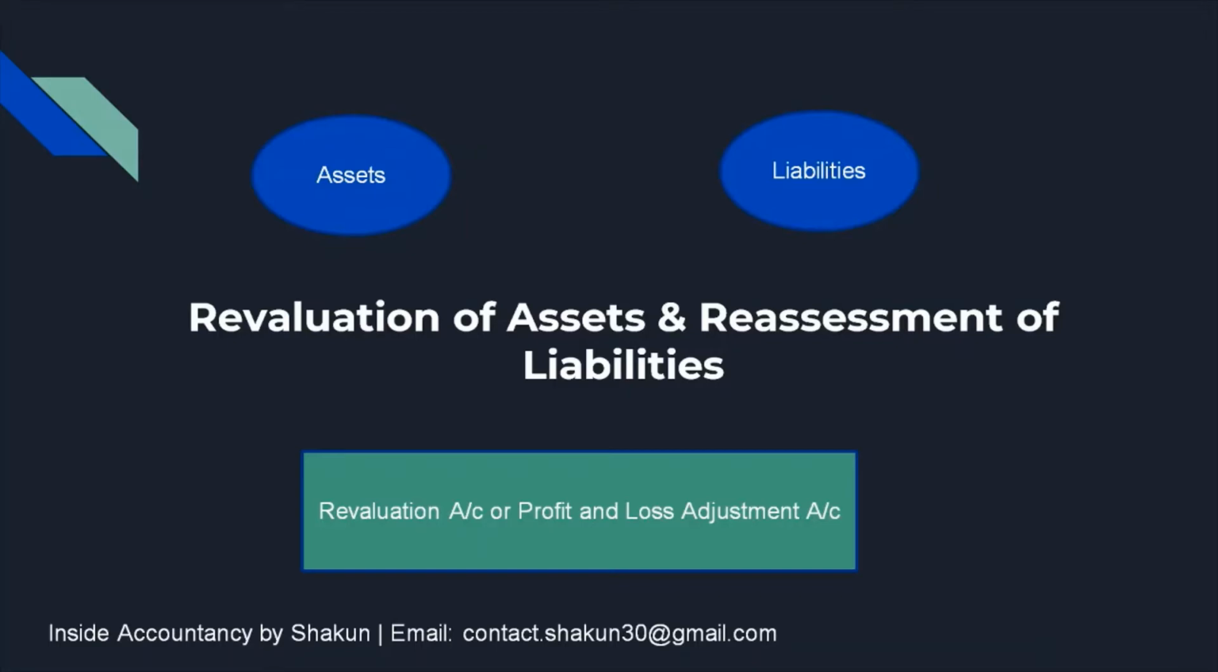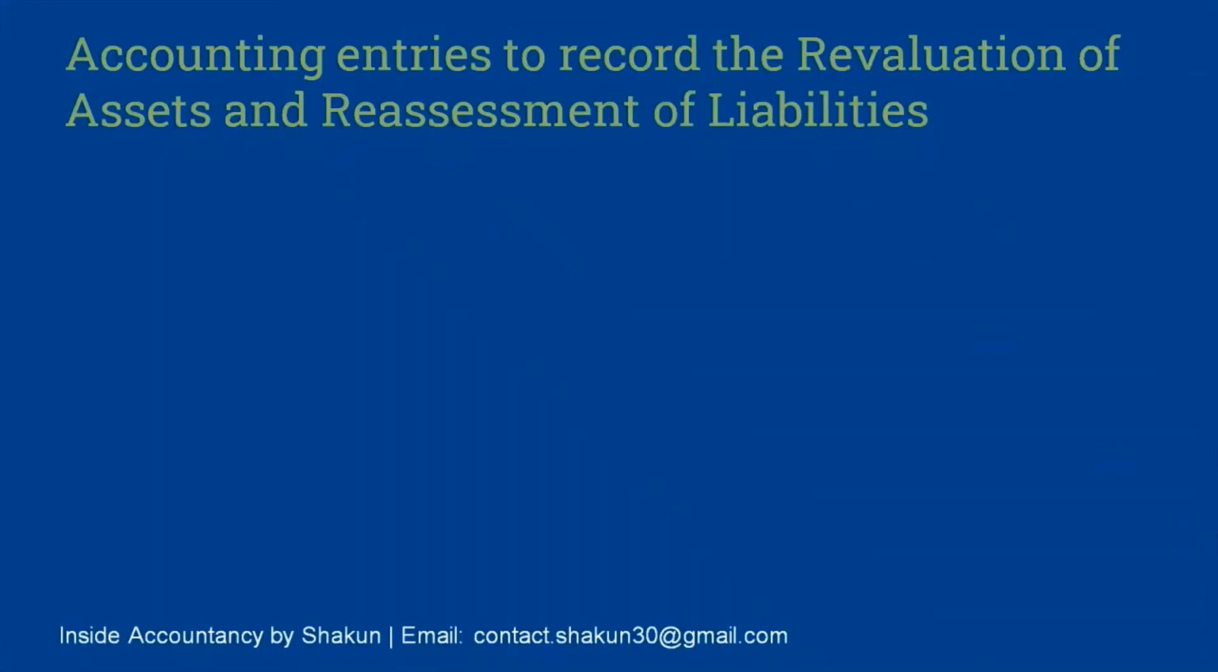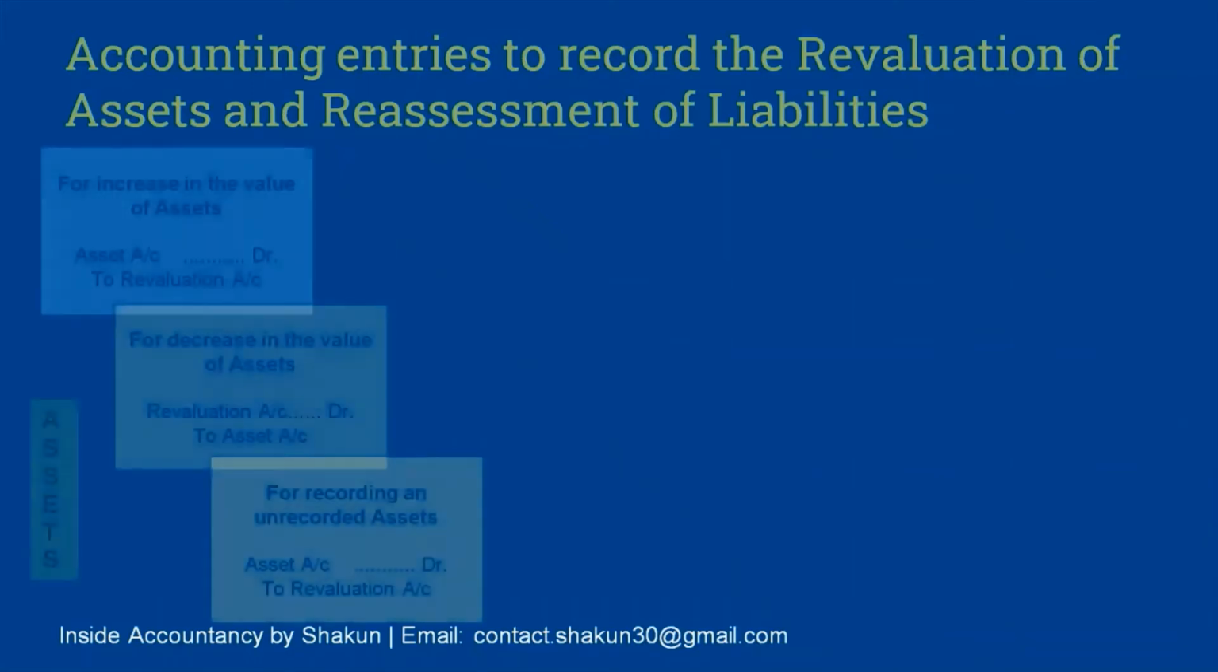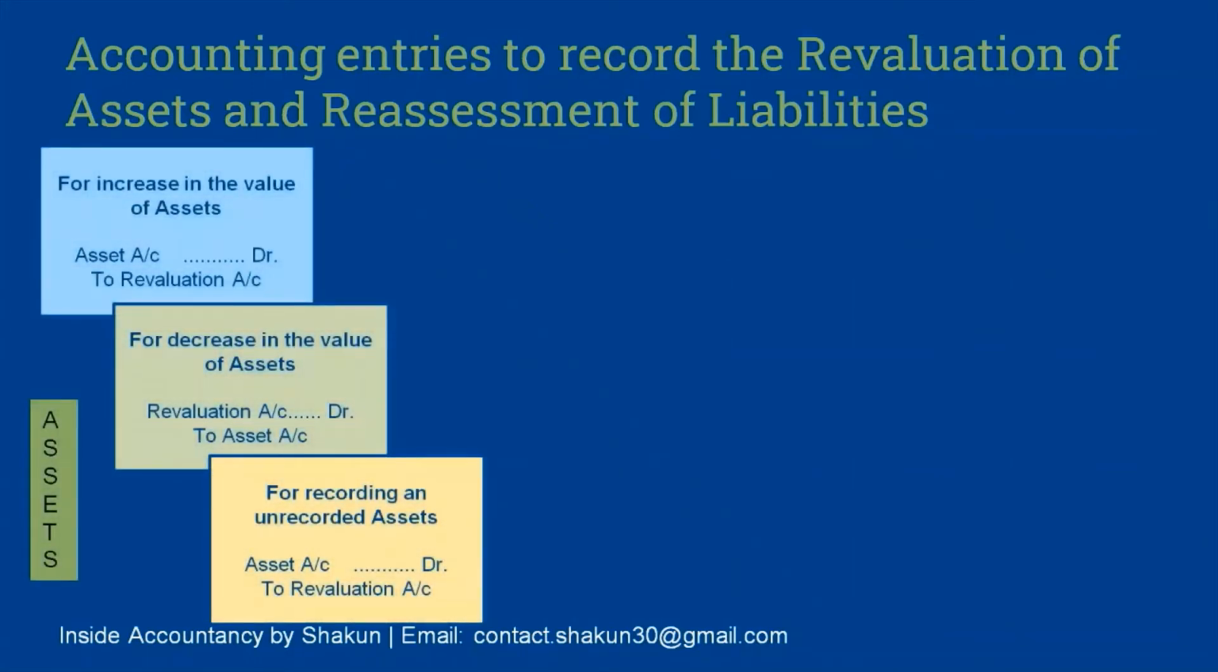Now let's talk about the various journal entries. There will be certain journal entries for assets. If you look at the value of assets, there will be either an increase in the value of an asset, or a decrease in the value of an asset, or there might be certain unrecorded assets which are not recorded in the books of accounts at all till date. So these three circumstances might be there relating to assets.